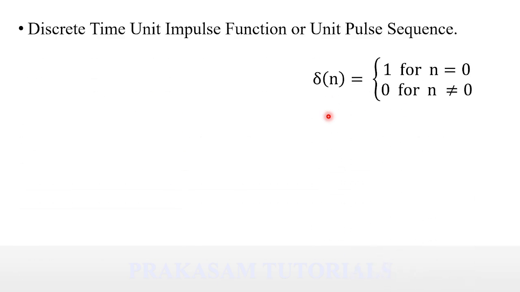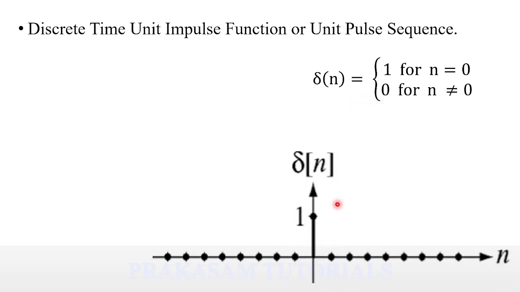The discrete time unit impulse function, or unit impulse sequence, is represented by δ(n) and is defined as δ(n) = 1 for n = 0 and δ(n) = 0 for n not equal to 0. And this is the graphical representation of the discrete time unit impulse function. Using the definition of the unit impulse sequence, the unit impulse sequence is present at n = 0.